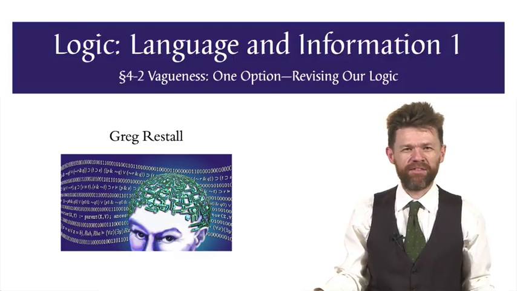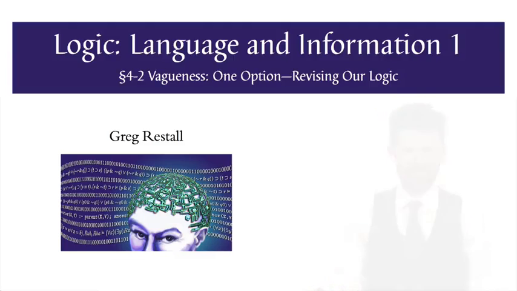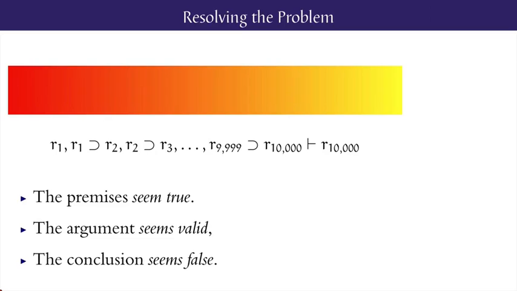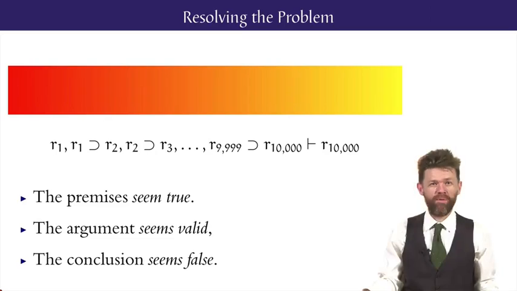Welcome back to the philosophy section of Logic, Language and Information. We're looking at vagueness and the Sorites paradox. We've got an argument which seems to be valid, which leads from premises which seem true to a conclusion that seems false. These seemings can't all be right.